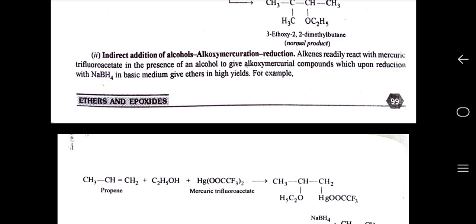Third, indirect addition of alcohol: alkoxymercuration reduction. Alkenes readily react with mercuric trifluoroacetate in the presence of an alcohol to give an alkoxymercurial compound, which upon reduction with NaBH4 in basic medium gives ethers in high yields.